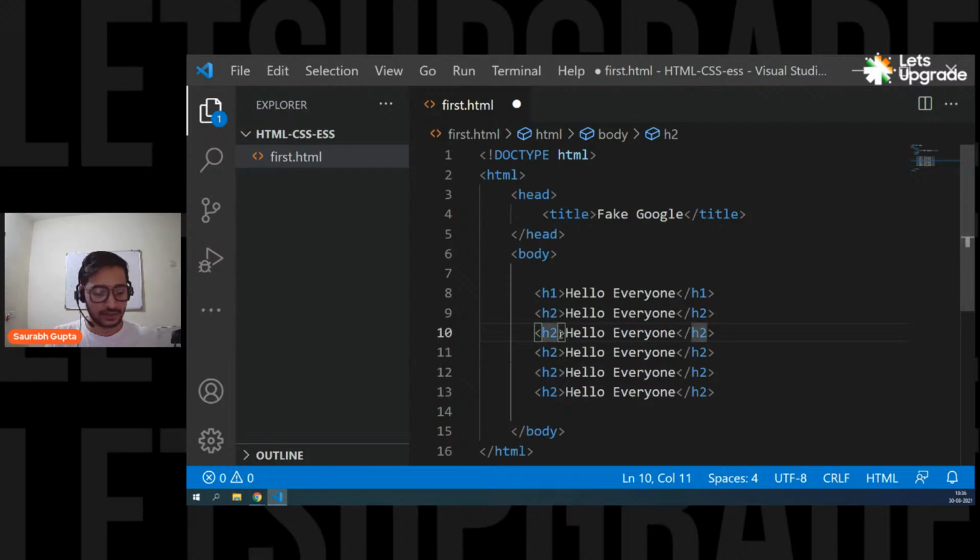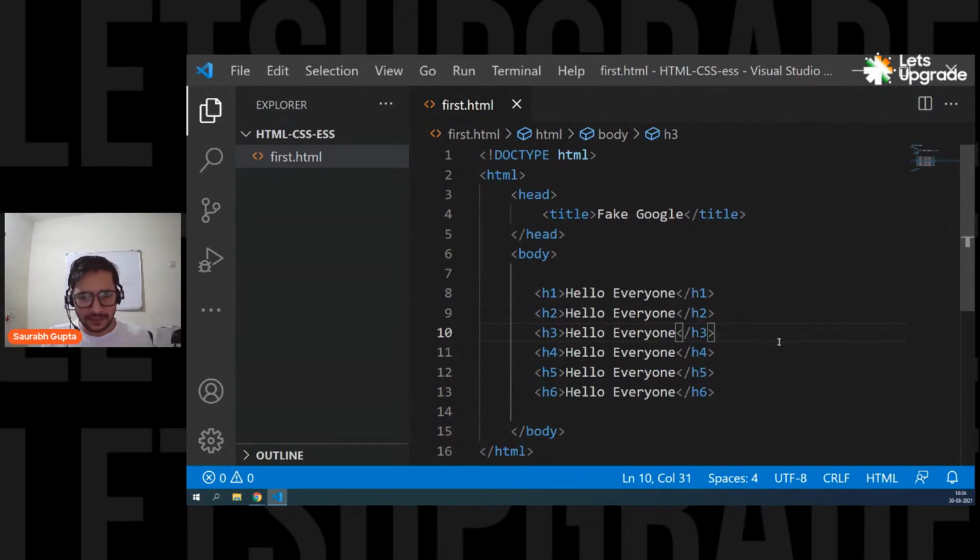Let me change this to 4. Again, get back to 5. And finally, you have the number 6 tag. So H6. You don't have anything like H7. So don't try it. Even if you try it, it will not work.